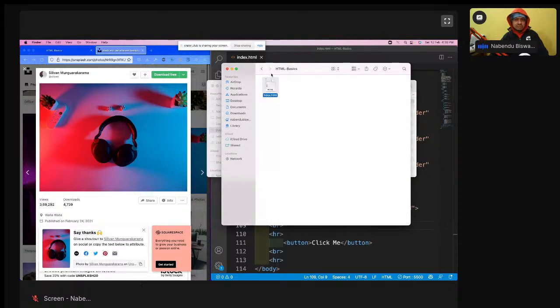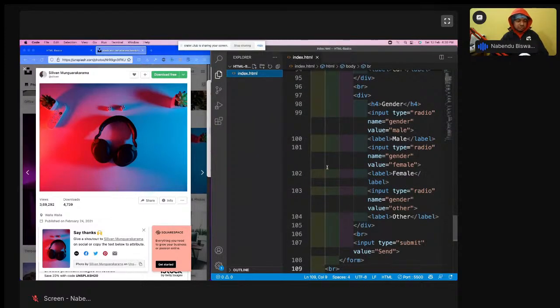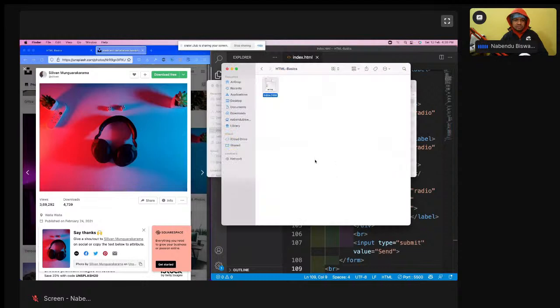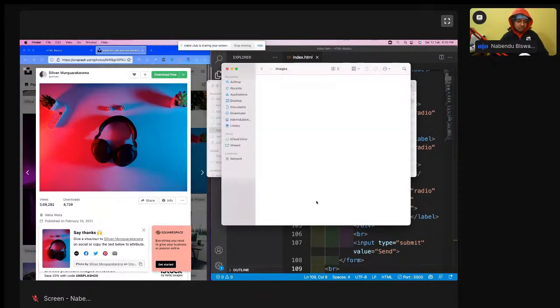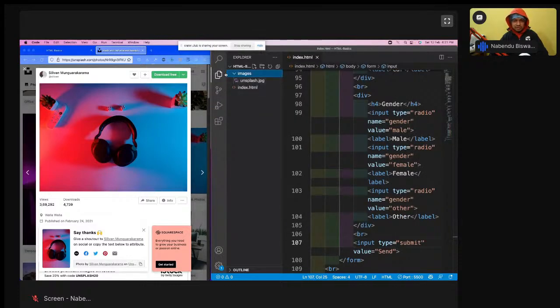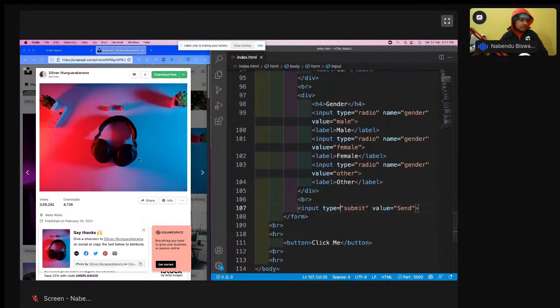So in here, my HTML basics, I'll create a new folder known as images. From here also I'll go to my download and I will copy this and paste this here. And I don't want such a big name, I want only a shorter name, splash.jpg is more than enough. So if I come back, I have an images folder, and I have this image here. Now I will show this image.